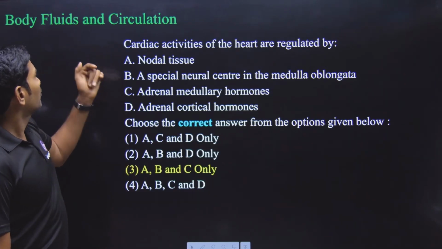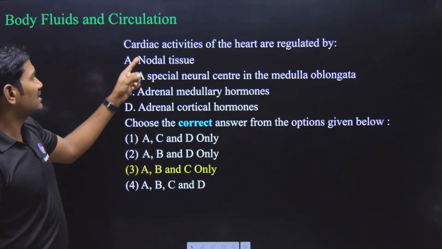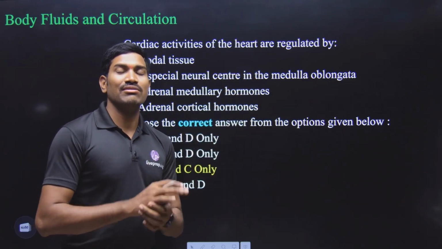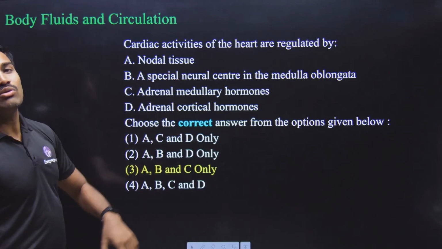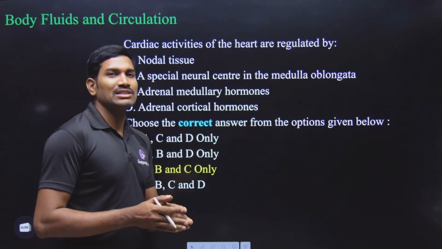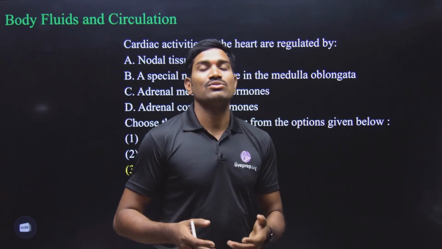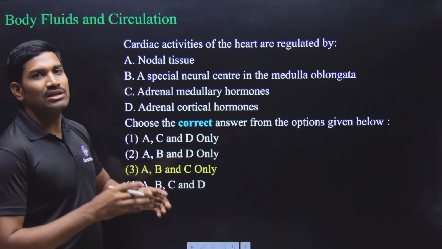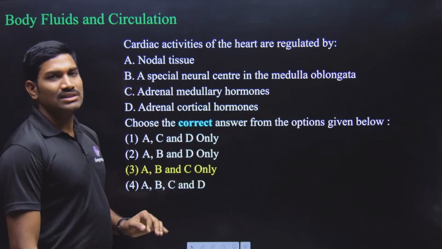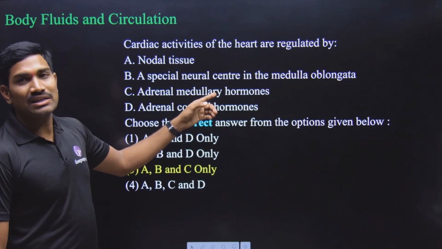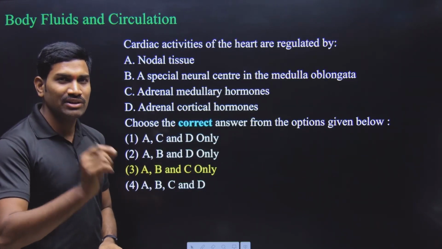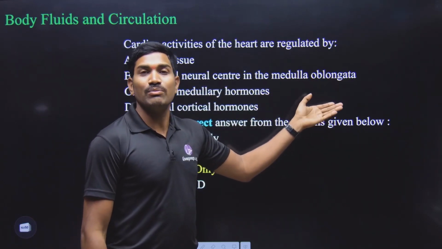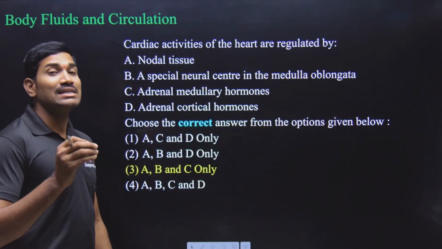Okay, next one, from the body fluids in circulation they have asked one question. Let us see this. Cardiac activities of the heart are regulated by, so at the end of the chapter they have given the regulation, right? So there they are talking here nodal tissue. Okay, so here what happens in the case of heart, it is myogenic. So these contractions, everything, they are generated from the specialized muscle cells called nodal tissue that is present within the heart itself. So it is correct. And not only this, even the sympathetic, parasympathetic nervous system, some content also they have given in NCERT. So regarding that, they are talking here a special neural center in the medulla oblongata of the brain. Yes, this is also correct.